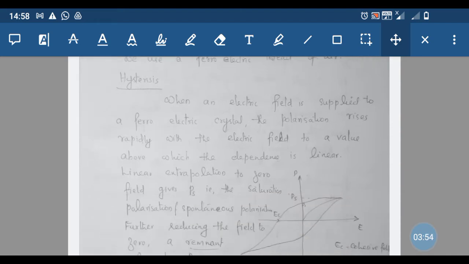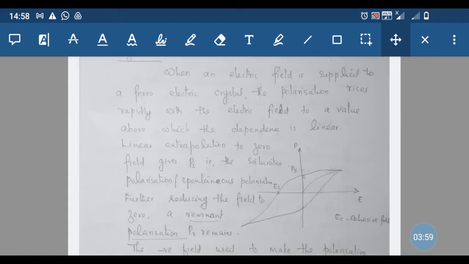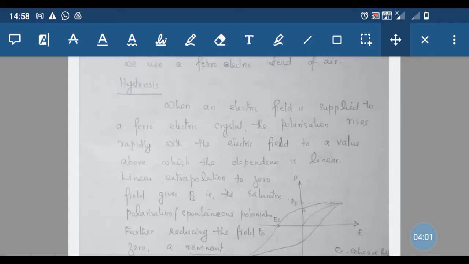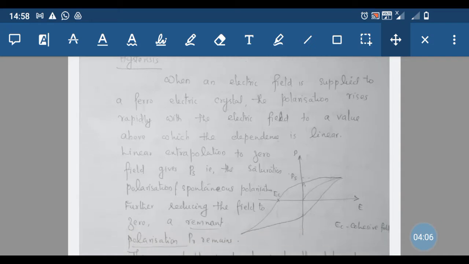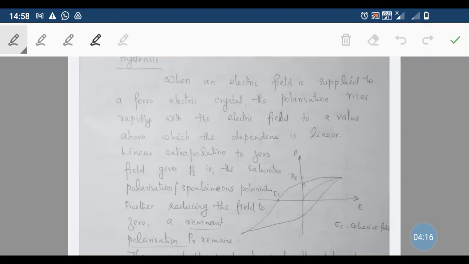Then we can go through the hysteresis property of these ferroelectric materials. Here, when an electric field is applied to a ferroelectric crystal, the polarization rises rapidly with the electric field to a value above which the dependence is linear. So suppose we apply an external electric field to a substance; its polarization increases with the electric field until it reaches this point. Up to there, the increase is a linear dependence.